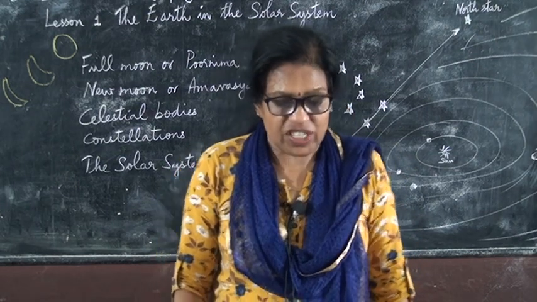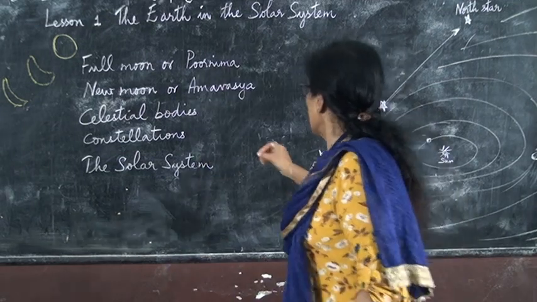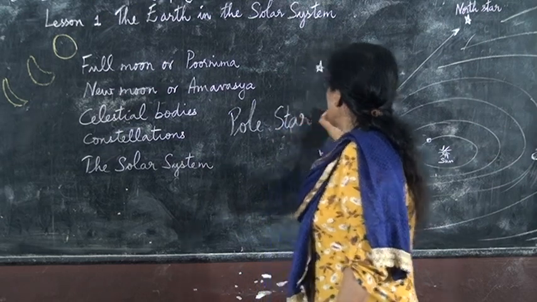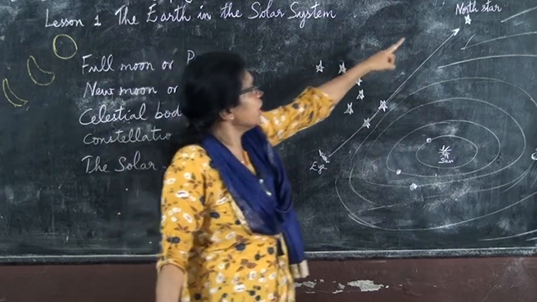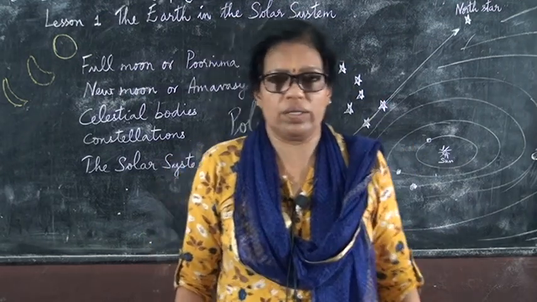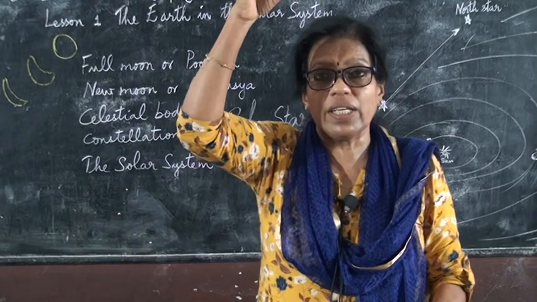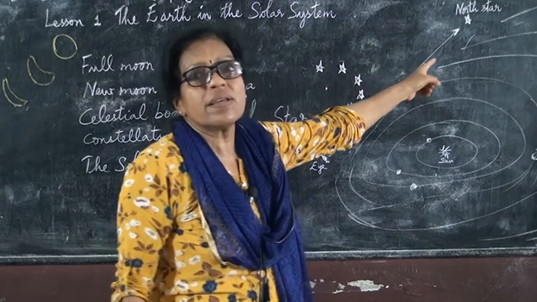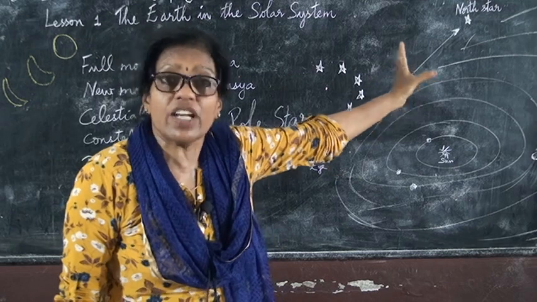Now another star is the pole star. You have all learnt about the pole star in lower classes. The pole star is also called the North Star. It is always in the northern direction, at the North Pole. You know the North Pole and South Pole. The top part of the earth is called the North Pole and the bottom is called the South Pole. We can always see the North Star at the North Pole.